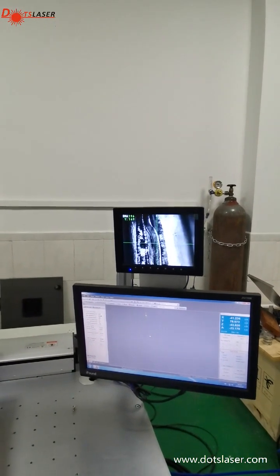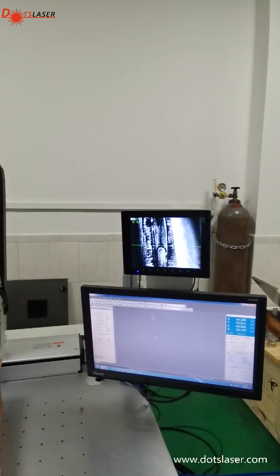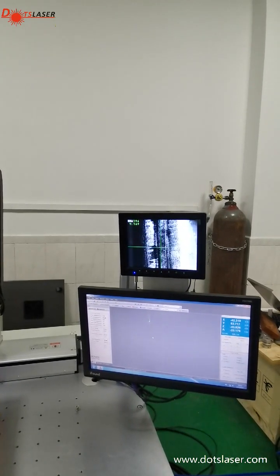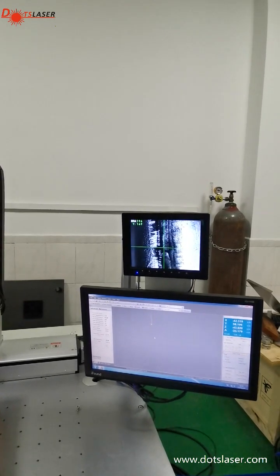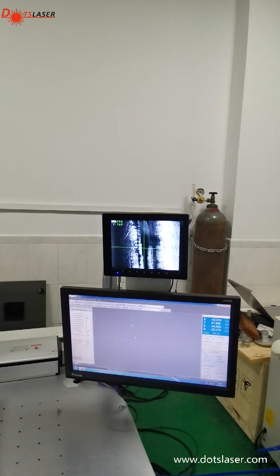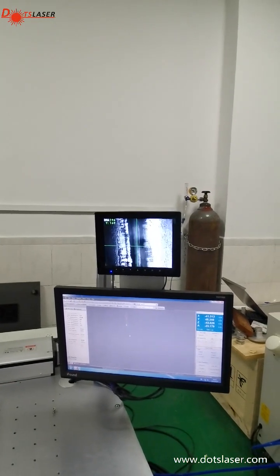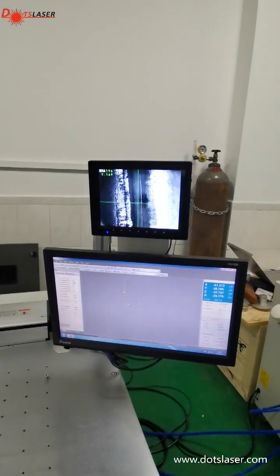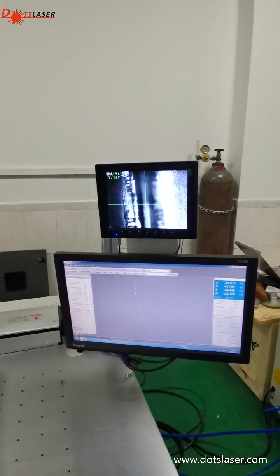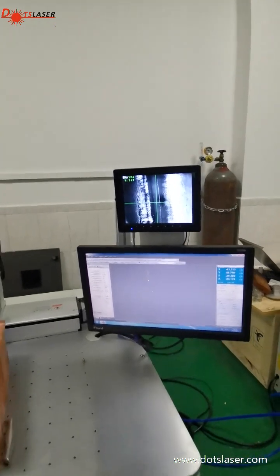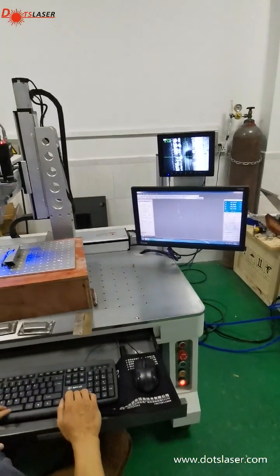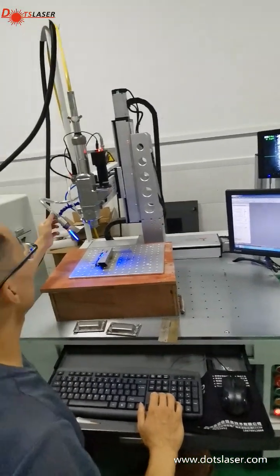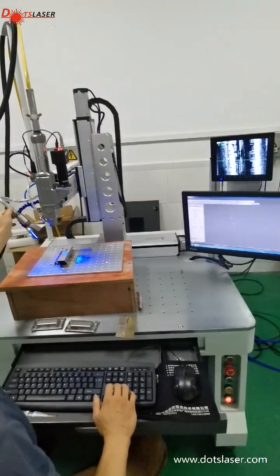Okay, next point. Next point. Here is autofocus, so we have to adjust the Z. So the lights will move to let you see it clearly.